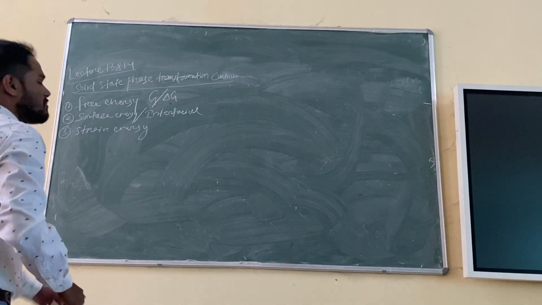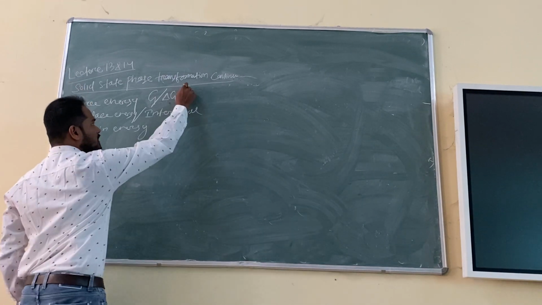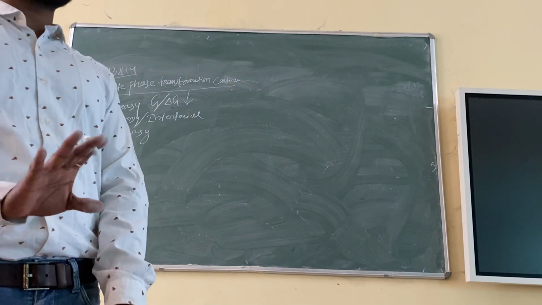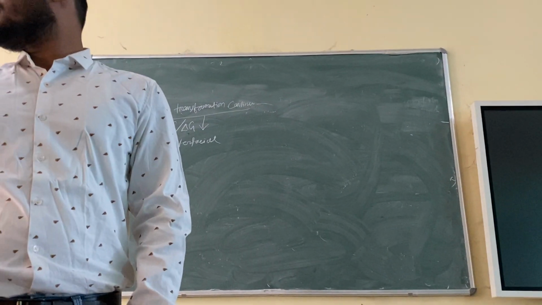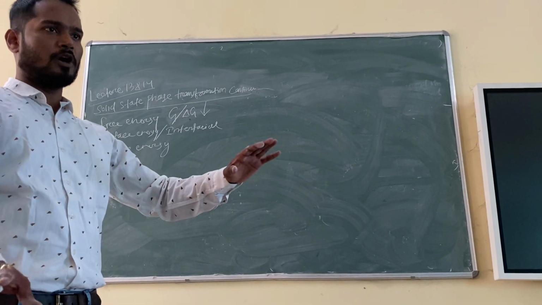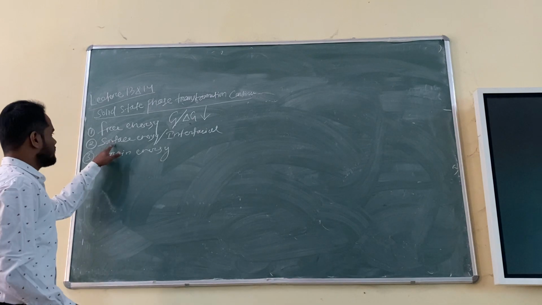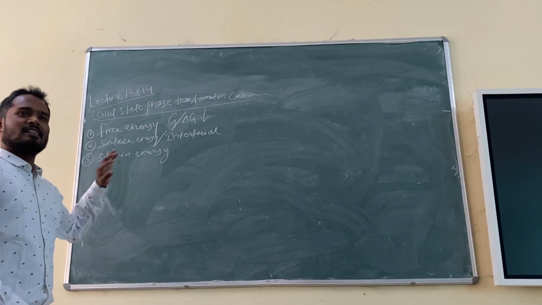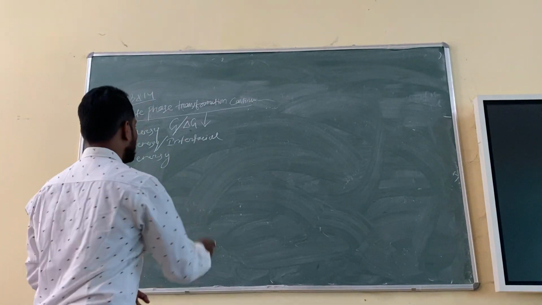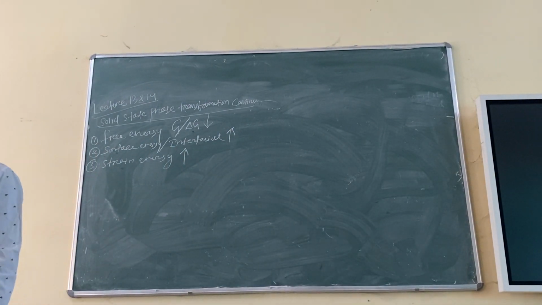Fine. Strain energy. And you remember, whenever you want a transformation, the free energy should always reduce. Basically, this should reduce, then only phase transformation will happen, right? That means the reactant should have higher free energy and the product should have lower free energy. Then only the reactant becomes product, right? But surface energy and strain energy always increase the energy of the system during transformation. This is positive and this is positive.